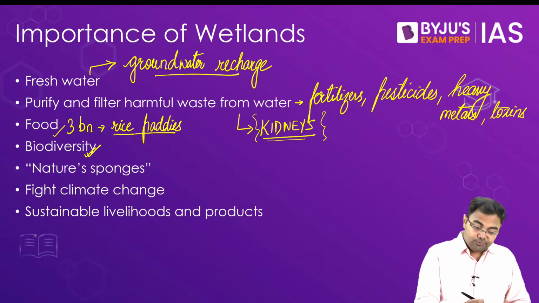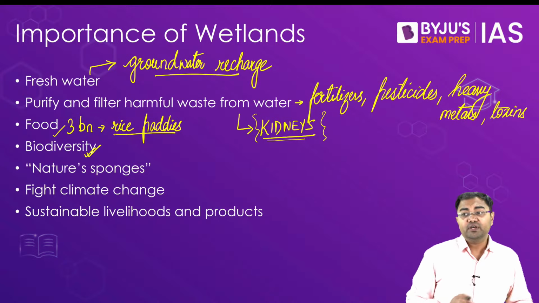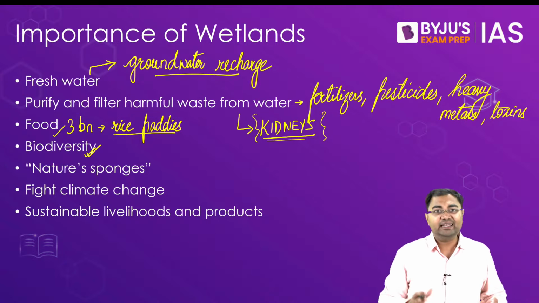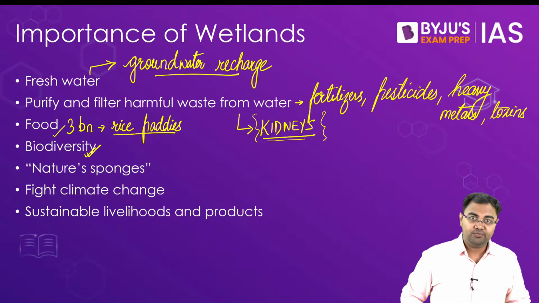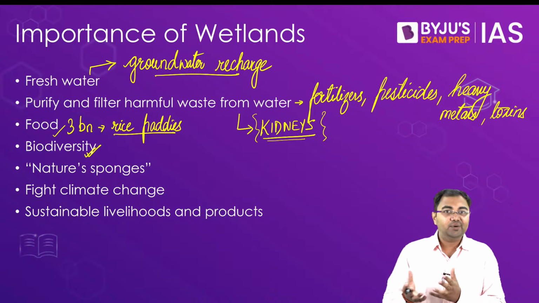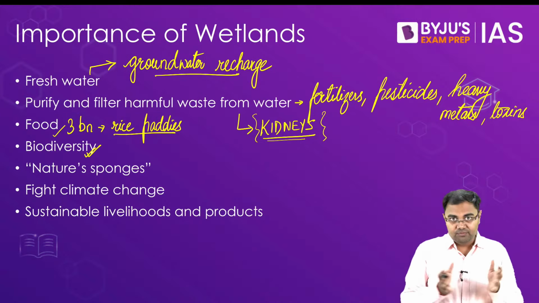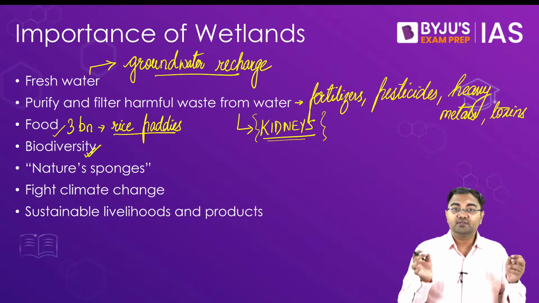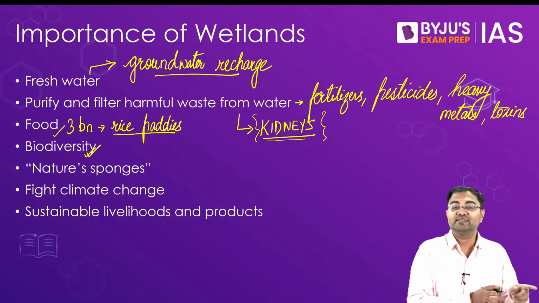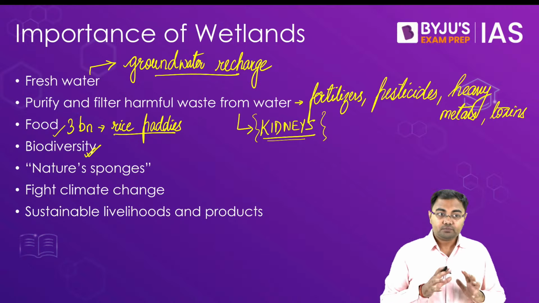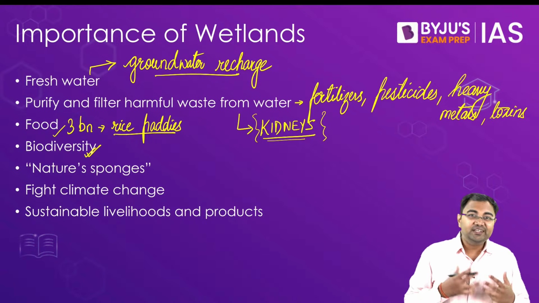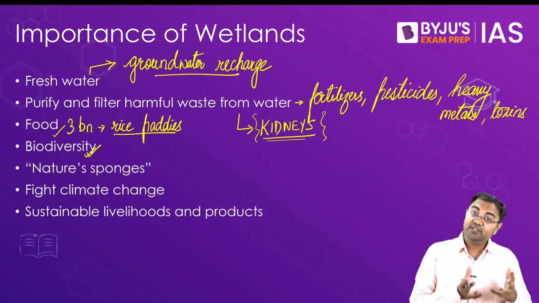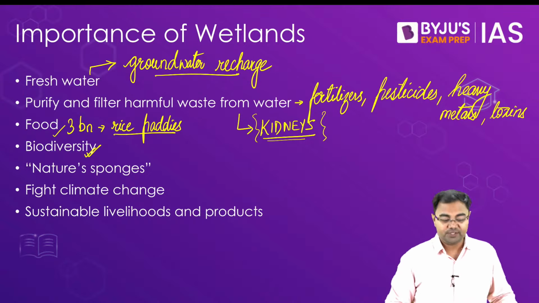Then biodiversity. From the perspective of biodiversity also, we see that they are very, very crucial. We have seen that at least a lakh of species are found in these kinds of areas. So that's why they become very important. If I just lay down a fact, in almost one decade, more than 270 to 280 new species were discovered in the wetlands in the Amazon forest. So we know that these are very rich areas of biodiversity, and that's why their conservation becomes even more important from this perspective.